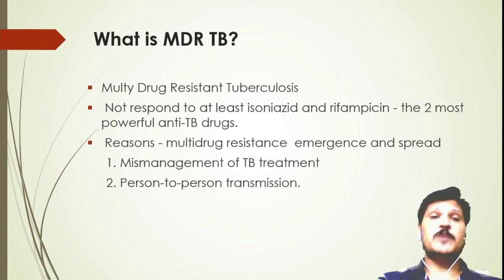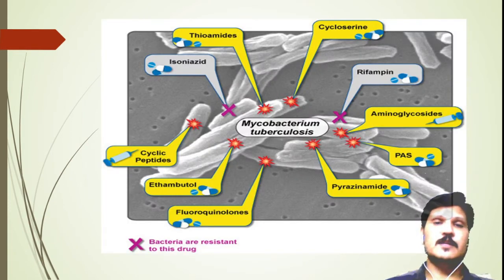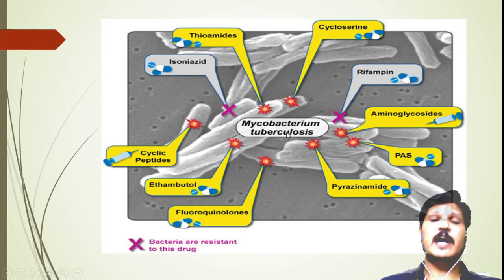There are two important reasons: mismanagement of TB treatment and person-to-person transmission. You can see these two antibiotics, isoniazid and rifampicin. If the strain shows resistance to these two antibiotics, then the strain is referred to as multi-drug resistant and the disease is multi-drug resistant tuberculosis.